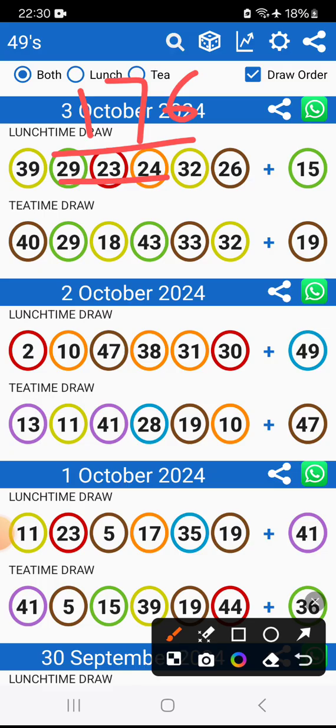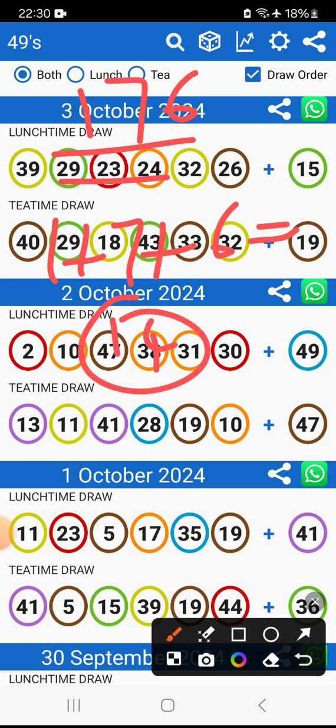I'll just break the code for you. This code is very simple, guys. First number that we're having from this code, you add all these digits, you get what? 7 plus 7, you get the what? A 14. You don't want to play this 14, right? Let me show you something. If they don't want to play this 14, what they can do, they can say 14 multiplied by 4, which is tomorrow's date. It will give you what? A 56, right? A 56.